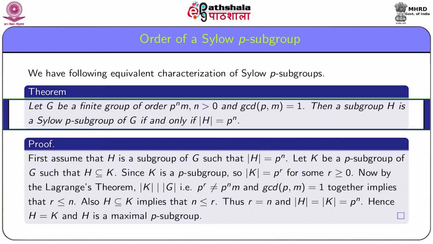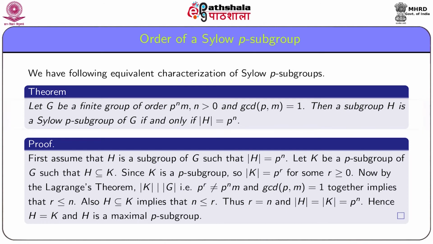Let G be a finite group of order p to the power n m, where n is greater than 0, p is a prime and GCD of p and m equal to 1. Then a subgroup H is a Sylow p subgroup of G if and only if order H is equal to p to the power n. First, assume that H is a subgroup of G such that order H is equal to p to the power n.